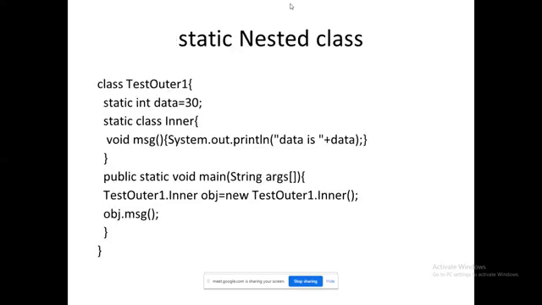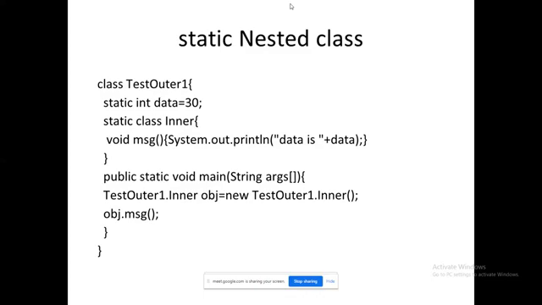Static nested class. We know the purpose of static. Without creating the object, I think Gayatri ma'am gave a very good explanation on the day. Without creating the object, if I need to access the contents of any class, I have to use the keyword static. A very good example is the main method. If you check the main method, we don't have any object to be created to access it. We can access it directly without creating any object. So that is the purpose of the keyword static.